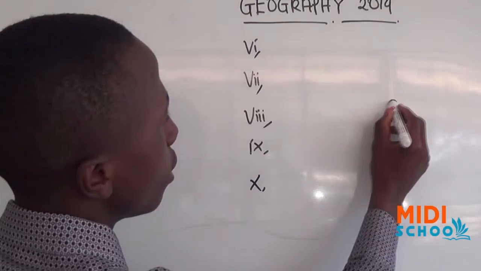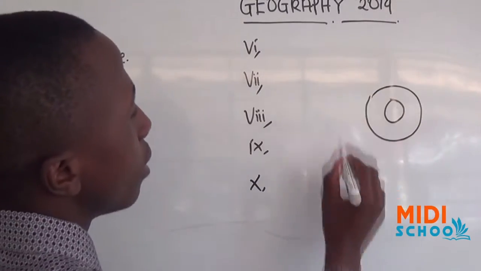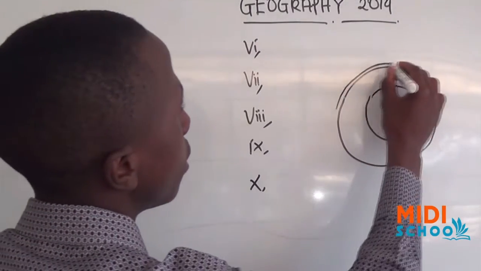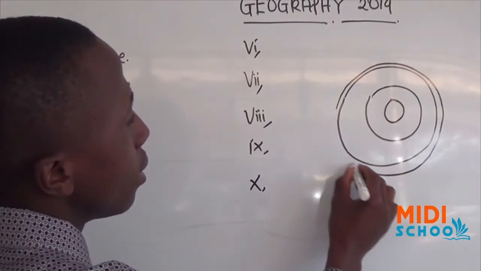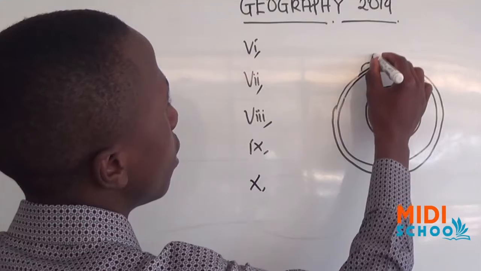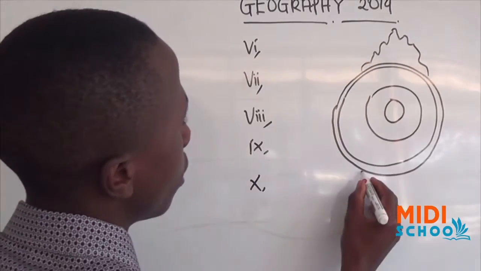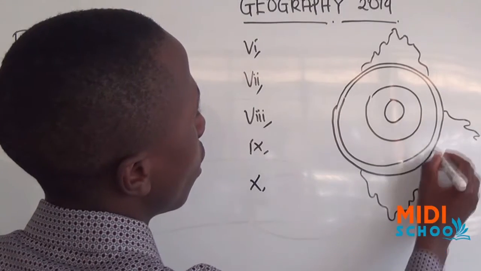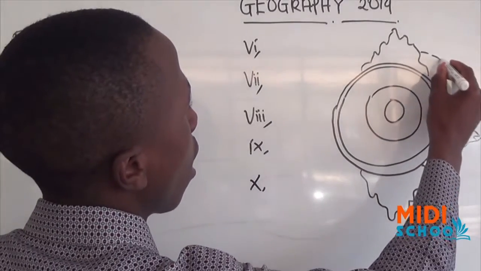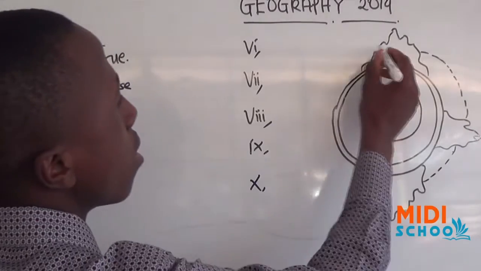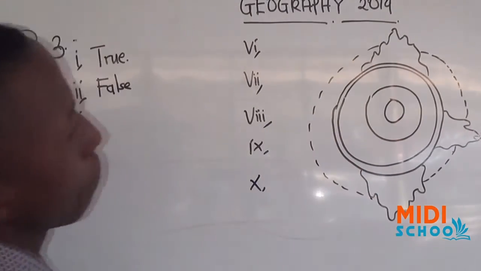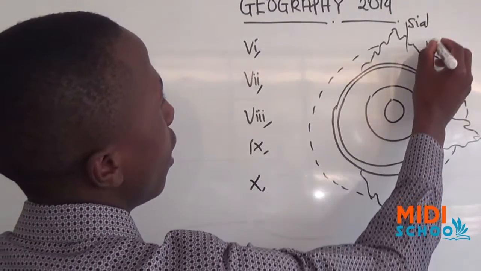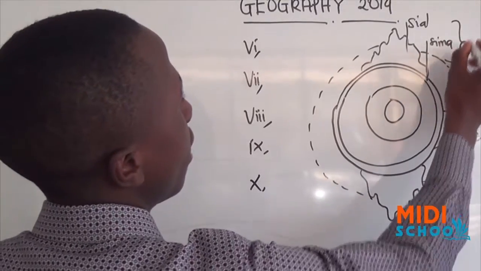From this diagram, outside here we meet with soil and seam. This one forms the crust.